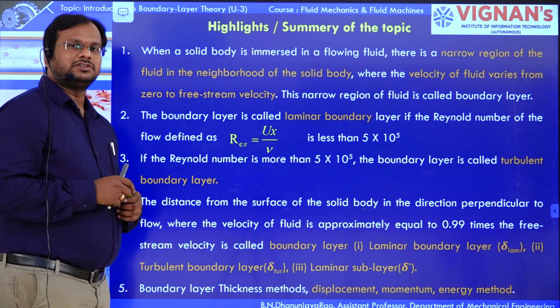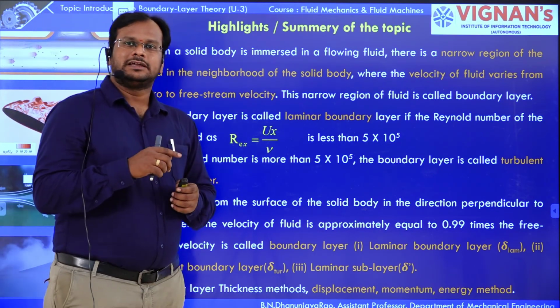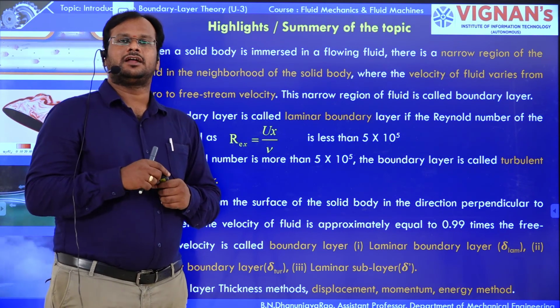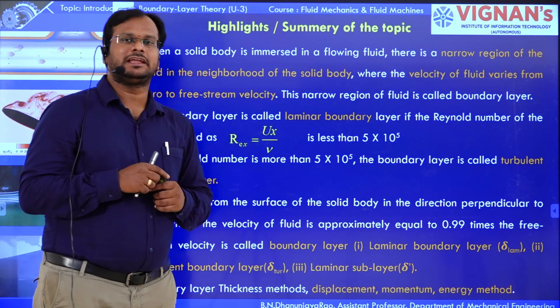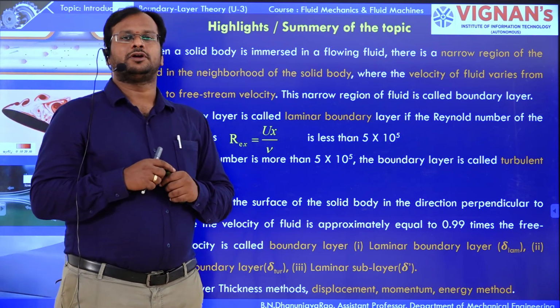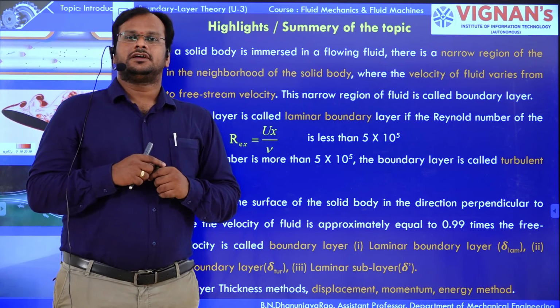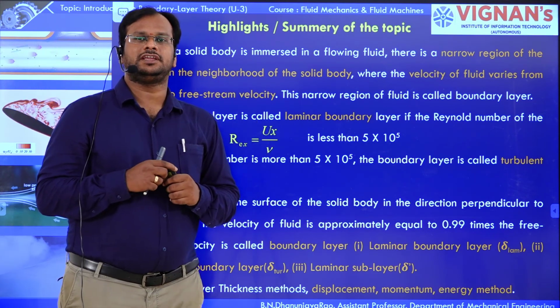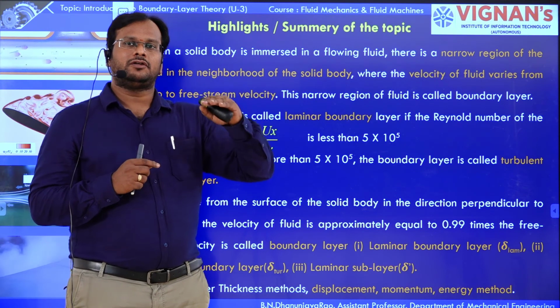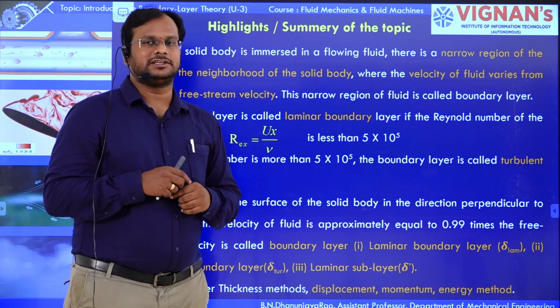The velocity profile formed in the boundary layer is parabolic, varying from 0 to 0.99 of the free stream velocity, above which the velocity is the free stream velocity.